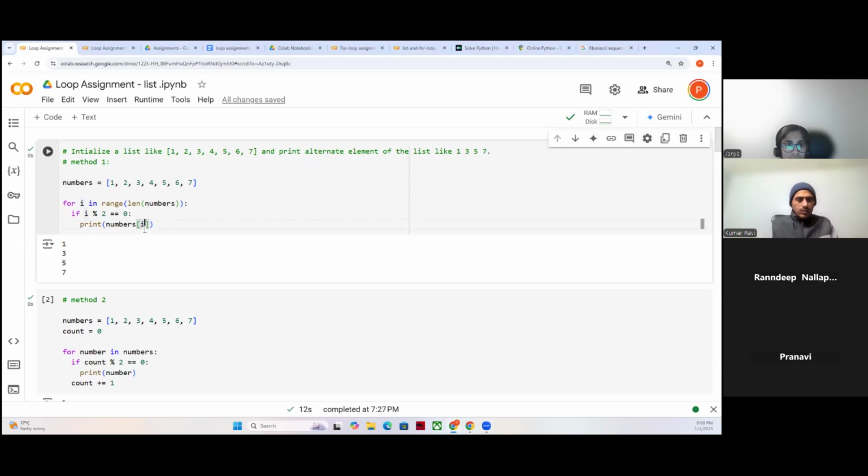No, not plus one. You have to give a step in the range. In the range, you can give a step of 2. Start with 0 and give a step of 2. Then we don't have to use if else.